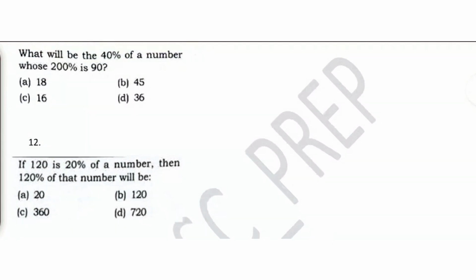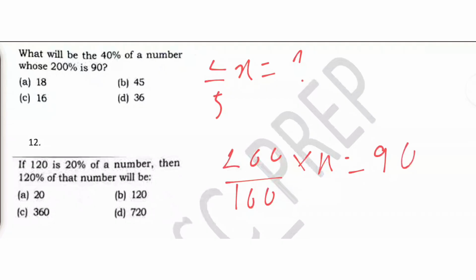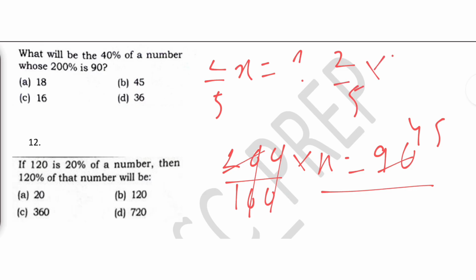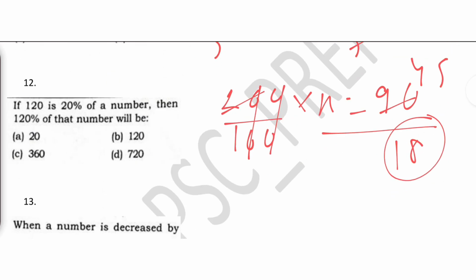What will be 40% of a number? Okay, we need to find what is 40%. It is nothing but 2 by 5 x. We need to find this. What will be the 40% of a number, where 200% of that number is 90? So 200 upon 100 into x is 90. So the zeros get cancelled. 2x is 90, so x is 45. So 2 by 5 into 45, which is 5 9s, and 9 2s is nothing but 18. Okay, so 18 is your answer. Simple.